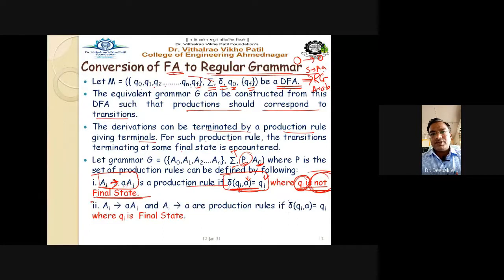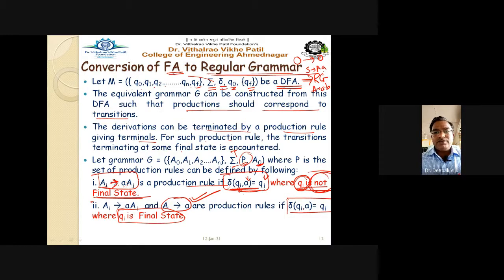The same transition is there, delta(Qi, a) equals Qj, but in this case Qj is the final state. Then how to write the production rule? You have to add one more rule, that is Ai gives a. This rule we have to add if this is the final state. Getting this point?